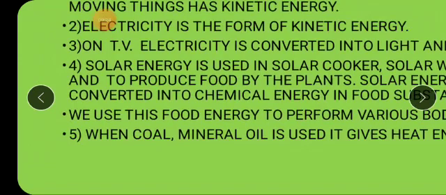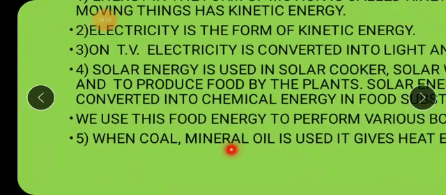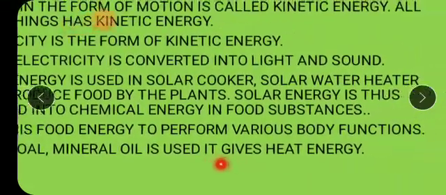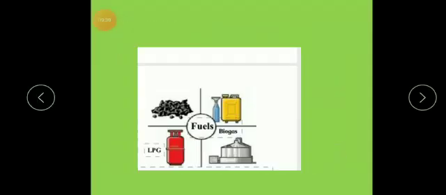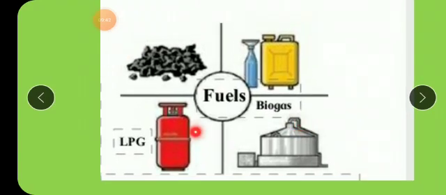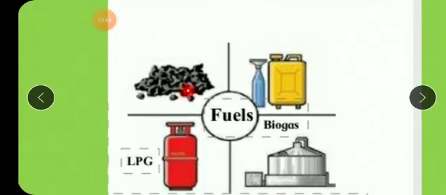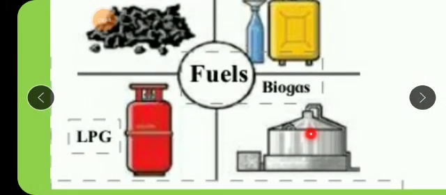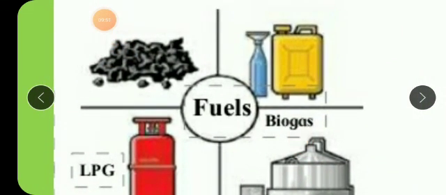But basically, to produce energy, you need certain fuels. Like to run the vehicles, you need petrol or diesel, isn't it? So what are those fuels? Coal, mineral oil like petrol. It gives heat energy. See, some pictures of the fuels are shown here, isn't it? Biogas, LPG, kerosene, and then coal. These are the fuels. Biogas, which is produced with the help of waste material, is another source of energy.